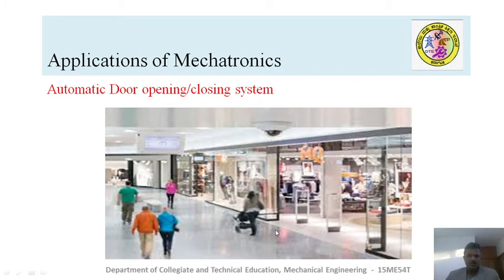I think you might have seen it even in ATMs. Whenever you move in front of the ATM door, it opens, and as soon as you pass inside, it closes. After performing your work, you press the button and come back. This is how it eliminates the need for security persons.